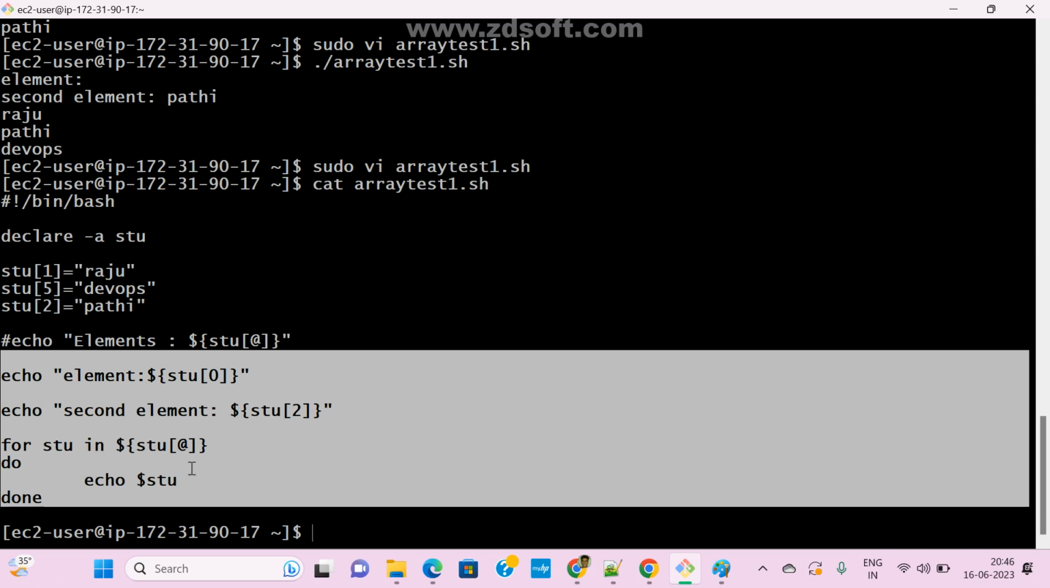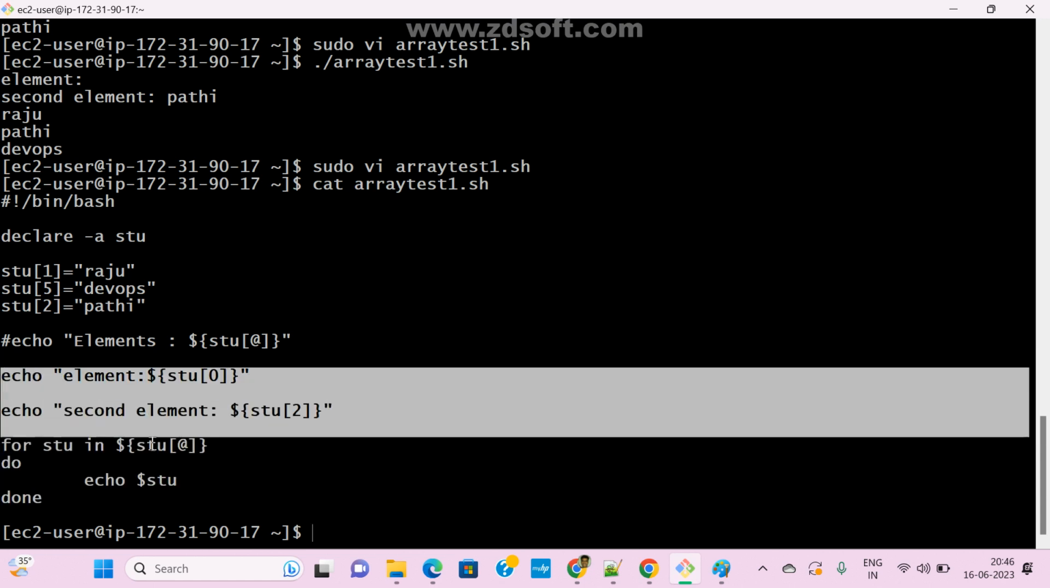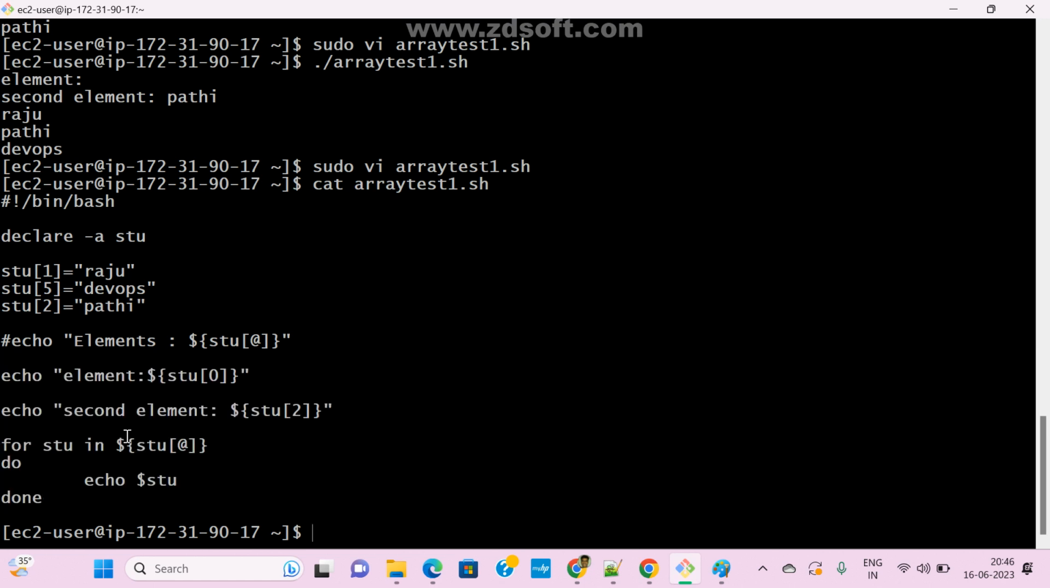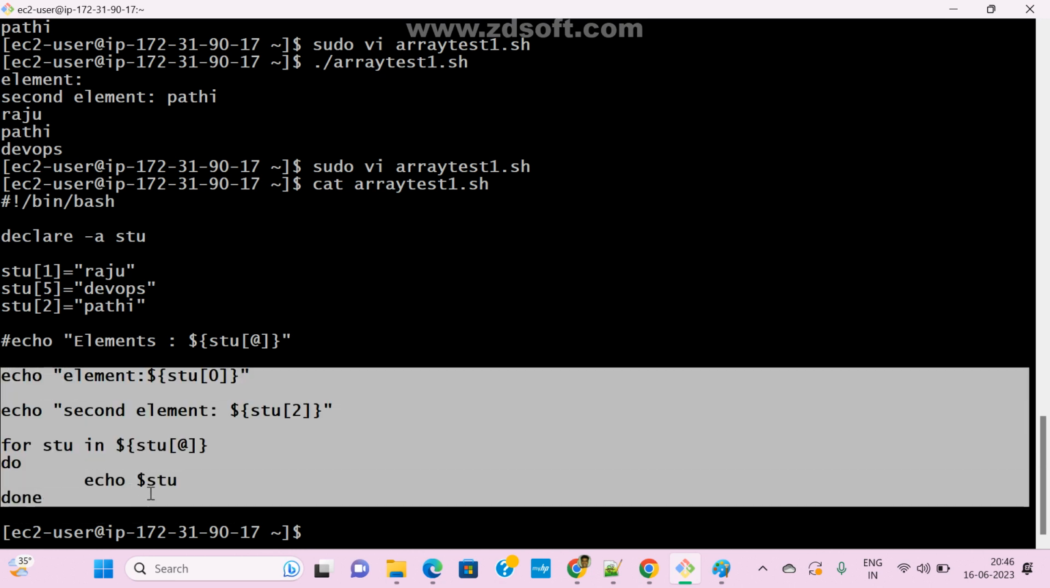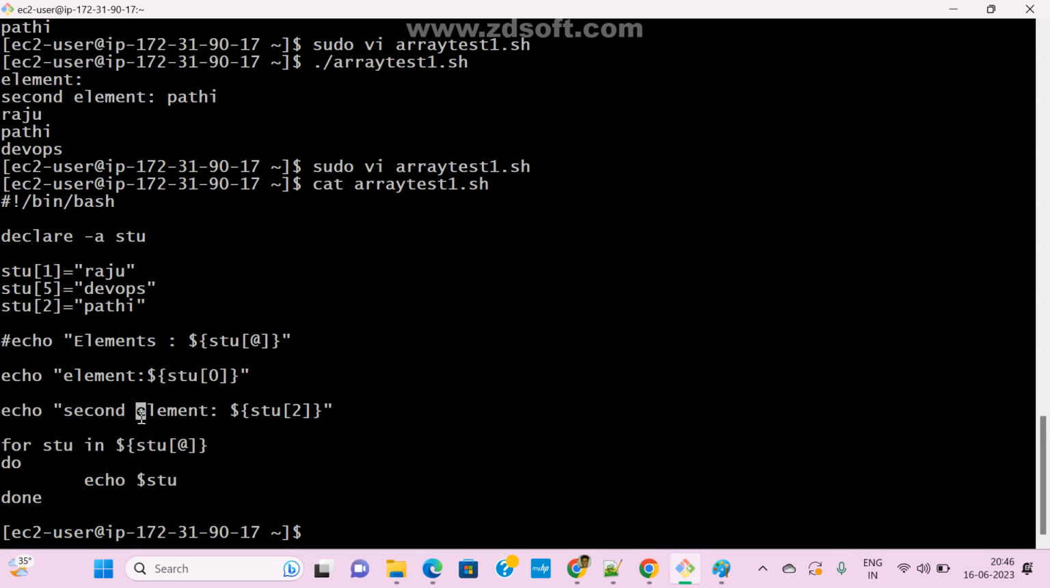Every time, no need to call these commands separately. These commands I am going to group, I am going to write one function, and whenever we need, we simply call that function name. That's it. So what is the advantage of functions? We can reduce the length of the code.